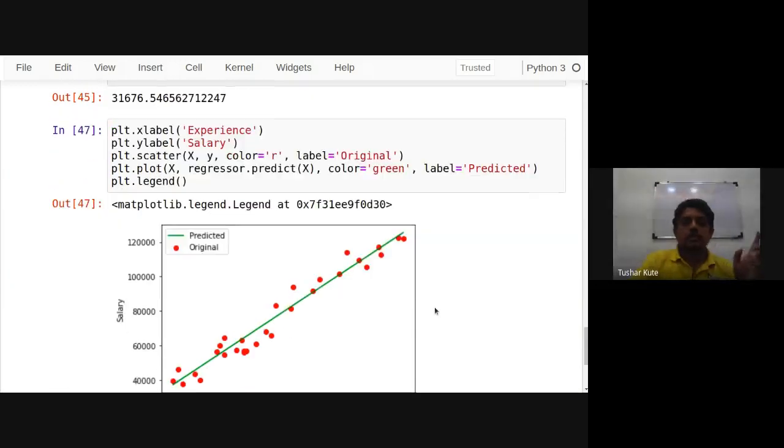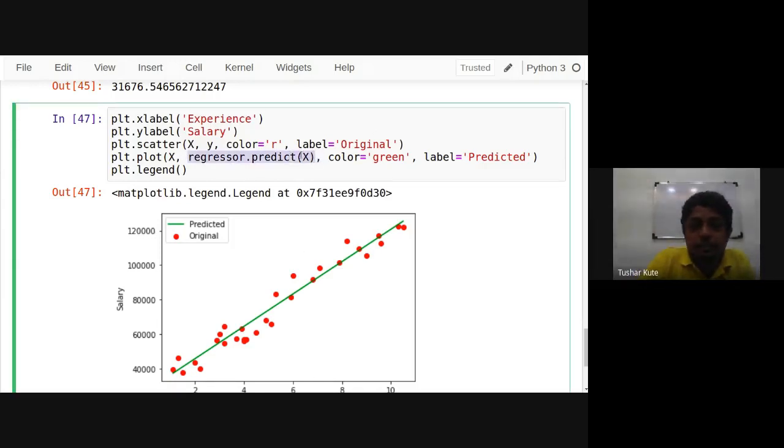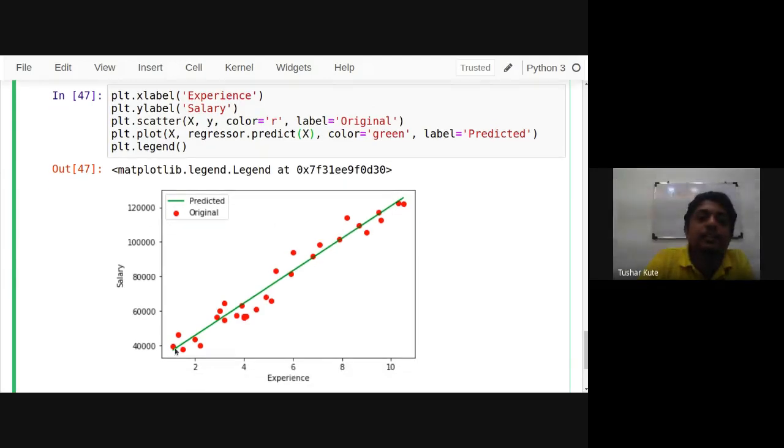Now see this, yes. The green line, here we are generating the y value by formula using linear regression, y is equal to mx plus c. So exactly linearity I am getting here, an exact linear line which is at the center of all. And where this line crosses on this side is the y-intercept, and the slope of this line is your m value. And using this line, you are getting the predictions.